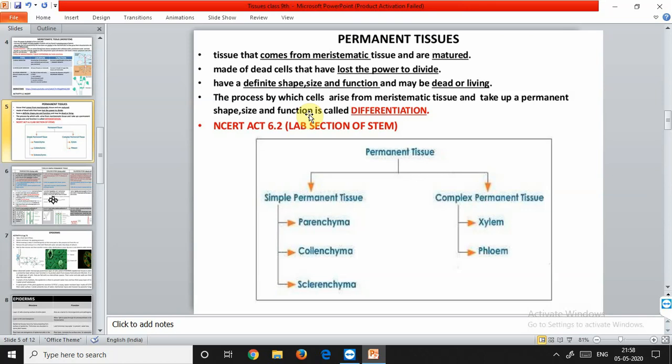So now when the meristematic tissues have completely matured and lost their ability to divide any further, they are differentiating themselves into performing specific functions of the specific parts of the plant. So they are now of definite shape, size, and function. This is the term we call differentiation, allotting different functions to different types of tissues. The permanent tissues are divided into different types: simple permanent as well as complex permanent tissues. The simple permanent tissues include the parenchyma, collenchyma as well as sclerenchyma, and the complex permanent tissues include xylem as well as phloem. First we will discuss the parenchyma.